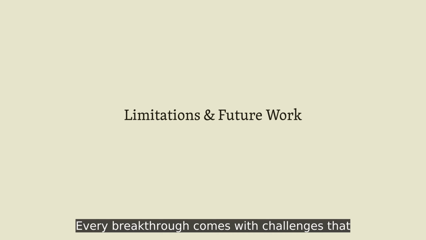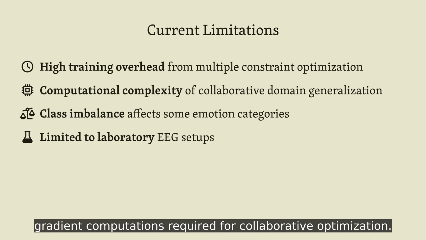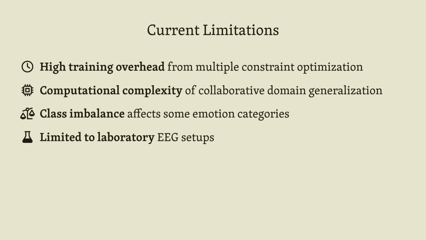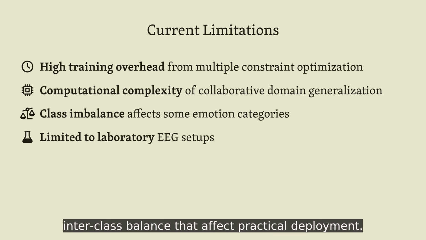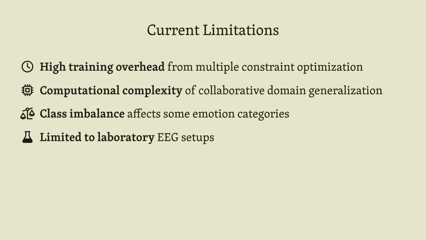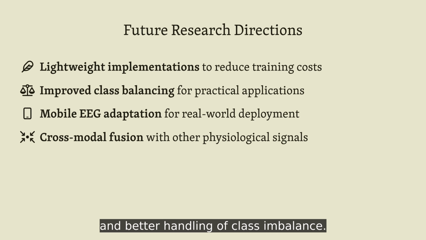Every breakthrough comes with challenges that point toward future research directions. The main limitation is computational overhead during training, attributed to the multiple gradient computations required for collaborative optimization. The authors also note challenges with interclass balance that affect practical deployment. Future work focuses on making the approach more practical through efficiency improvements and better handling of class imbalance.